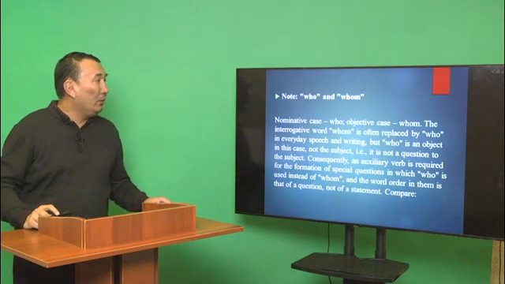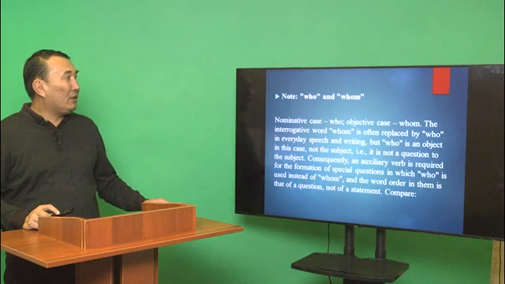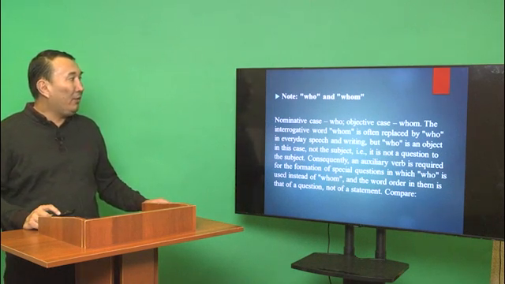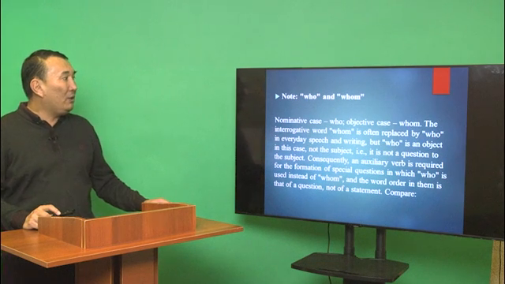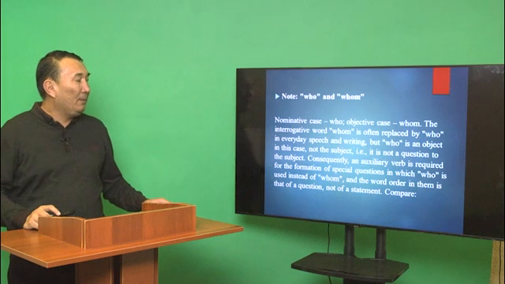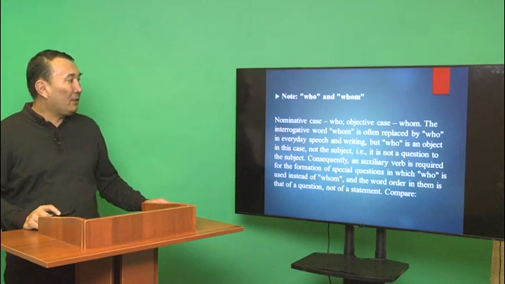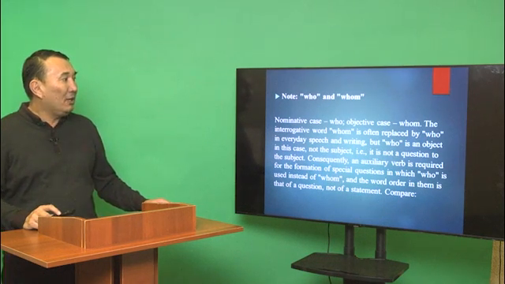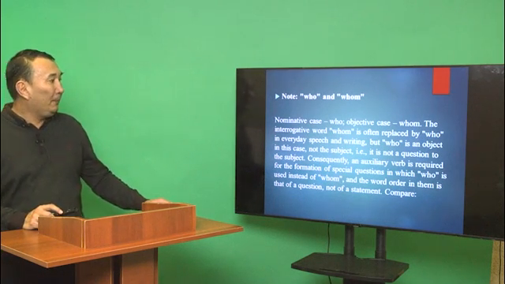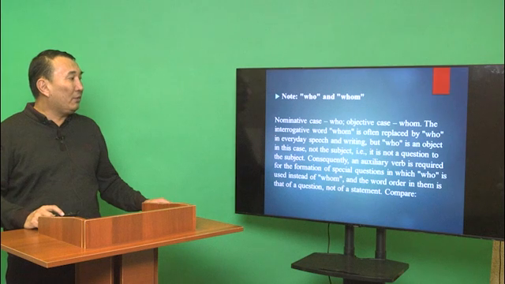Note who and whom. Nominative case who, objective case whom. The interrogative word whom is often replaced by who in everyday speech and writing, but who is an object in this case, not the subject. It is not a question to the subject. Consequently, an auxiliary verb is required for the formation of special questions in which who is used instead of whom, and the word order in them is that of a question, not of a statement.